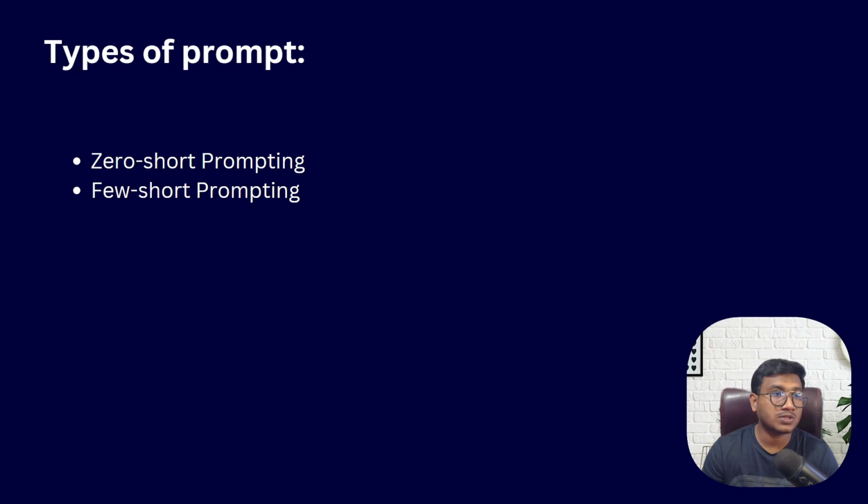Now there are some types of prompts available. The first type you can consider is zero-shot prompting, and the second type is few-shot prompting. Apart from that there are other types like emotional prompting, but that is not actually required. If you want to create any large language model powered application, these two prompt types are very famous. I have seen people using them a lot. So let's explore zero-shot and few-shot prompting with examples.